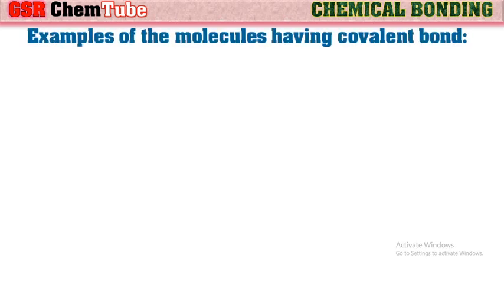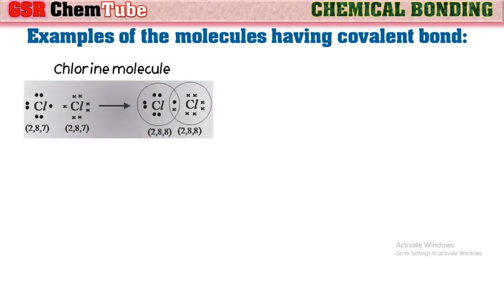Let us see some examples of molecules having covalent bonds. If we observe the chlorine molecule, each chlorine atom has 7 valence electrons. Each chlorine needs one more electron to get the nearest noble gas configuration, or octet configuration. So when these two chlorine atoms combine, they share a pair of electrons between them, and hence each chlorine attains an octet configuration. Thus the chlorine molecule is formed.